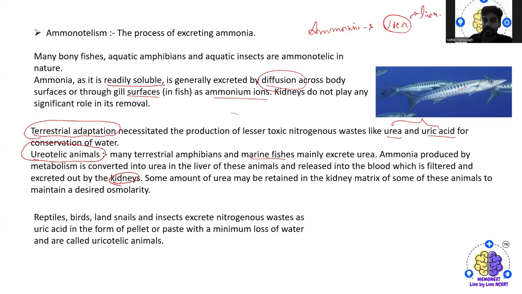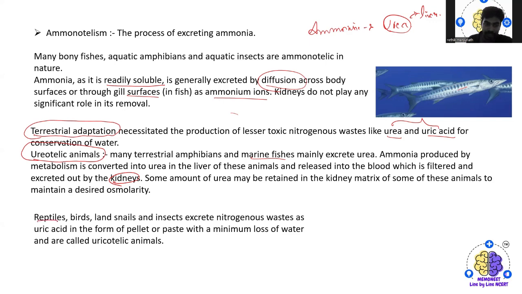So later on what happens, some of the urea may be retained in the kidney itself, that is the kidney matrix, to maintain the osmotic level or a desired osmoregulation, okay.